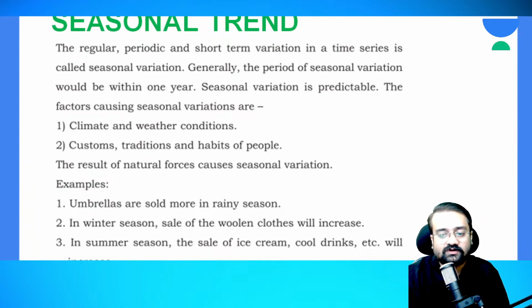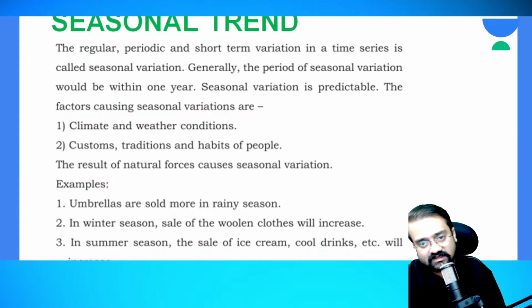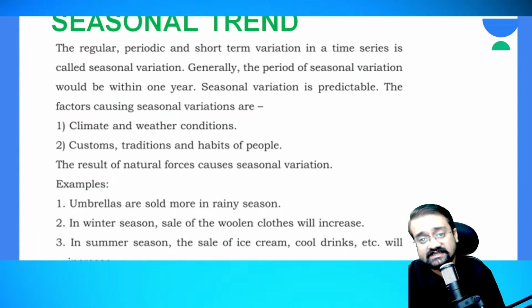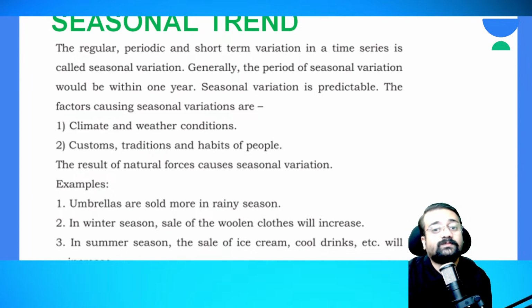So regular means it is predictable that it will occur, and short term means here it is only for a short period of time. After that time everything gets normal or the variation is gone. So that is known as a seasonal trend. Then what is the period? Generally the period of seasonal variation would be within 1 year.